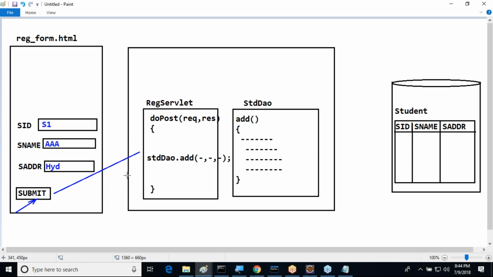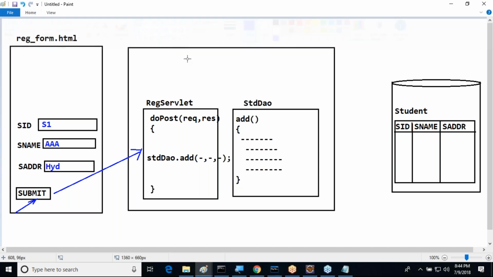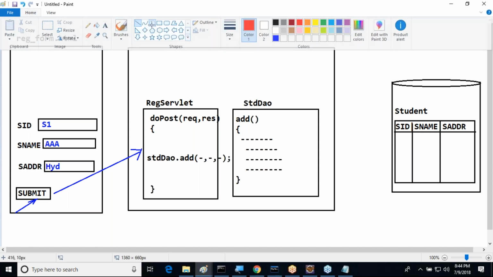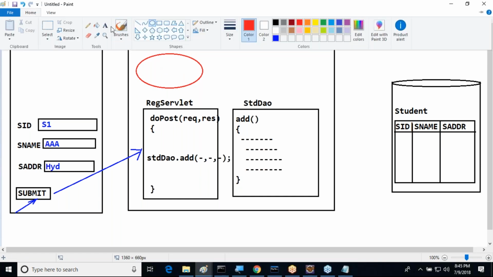Anyway, request will come to which one then? Servlet. Okay, sir. When request is coming to the servlet, will the request object be created or not? Tell me, sir. Request and response objects are created or not? Okay. Response object is created. I will not think about this response object.